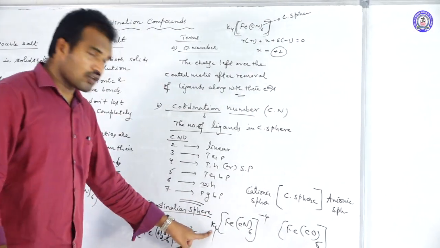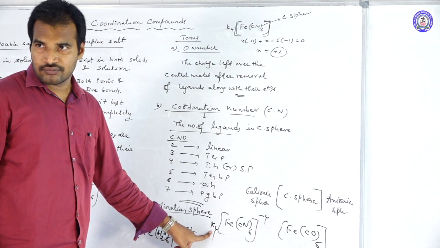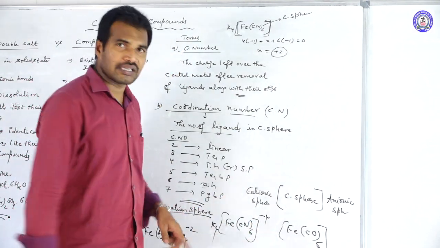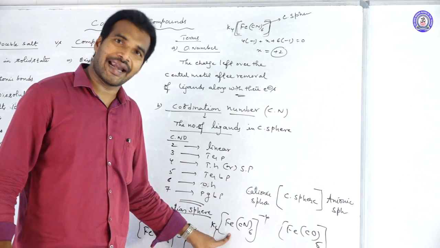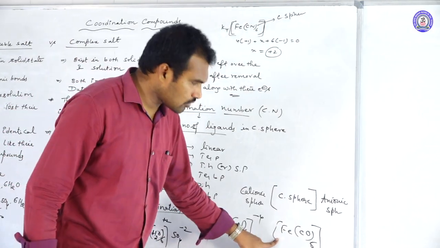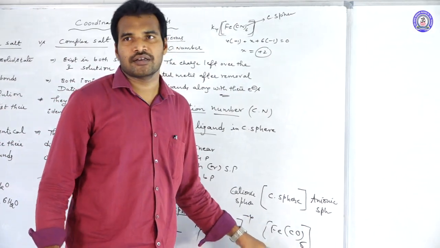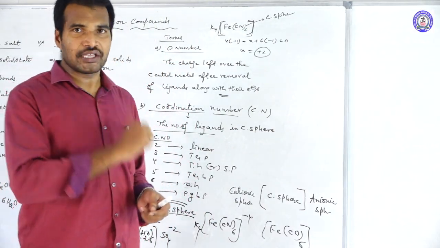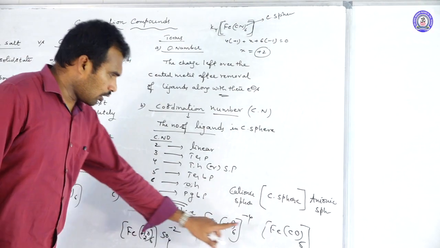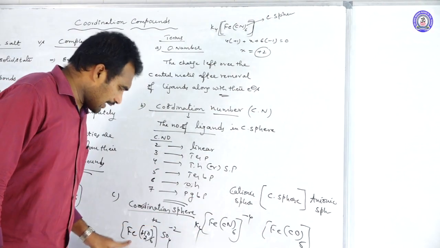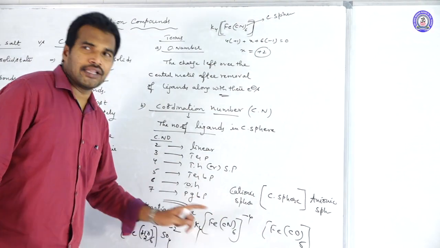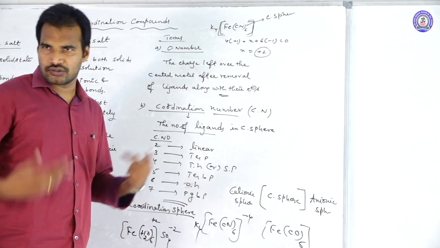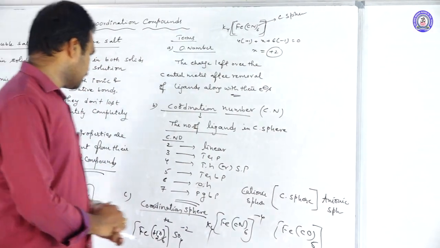Next, come to K4[Fe(CN)6]. Here cations are there. How many? 4. To neutralize them, what is the charge over the complex? -4. So this is an anionic sphere. And what is the charge over here? No charge, so a neutral sphere. So mononuclear coordination spheres are of 3 types: neutral sphere, cationic sphere, and anionic sphere. So, clear?